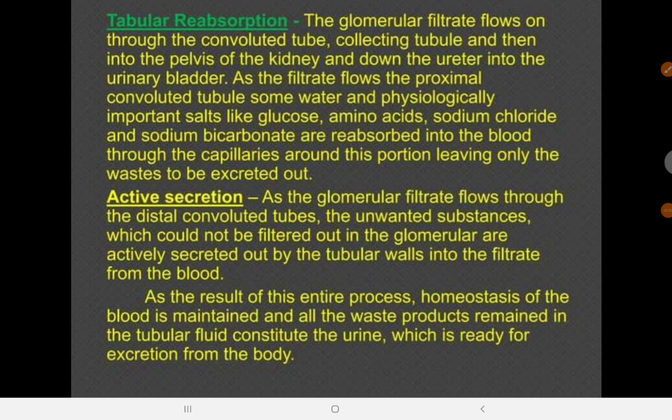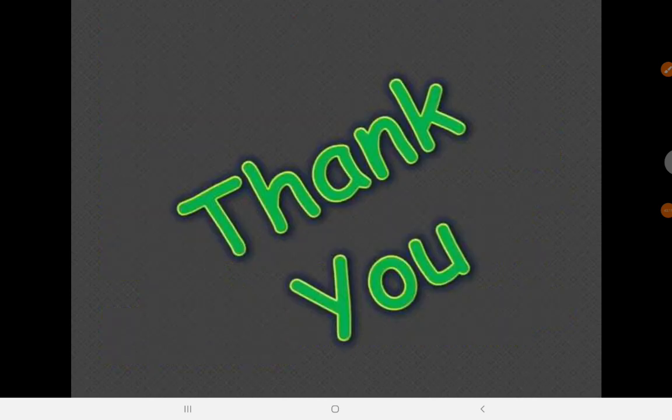As it flows through the distal convoluted tubule, some unwanted substances that are not filtered will be actively secreted into the tubule, the collecting tubules, to be filtered out. And so that's the process of urine creation.